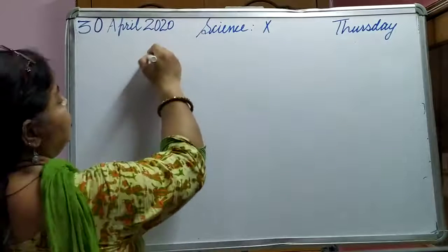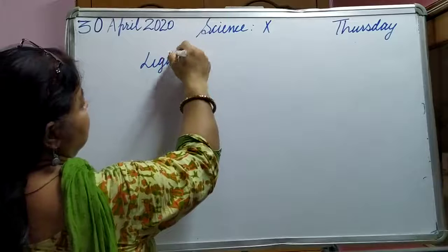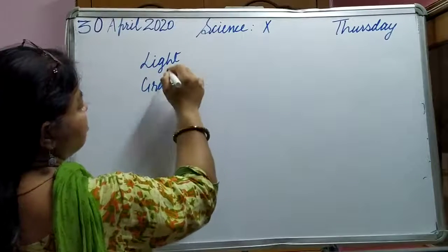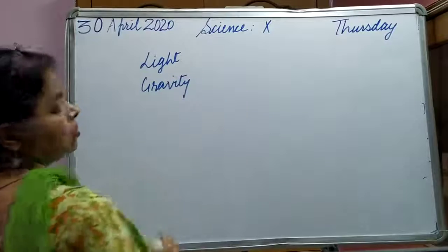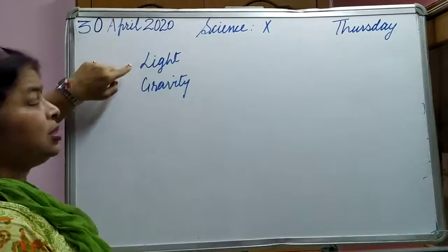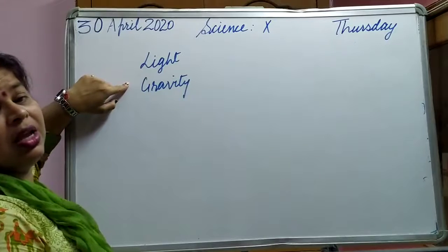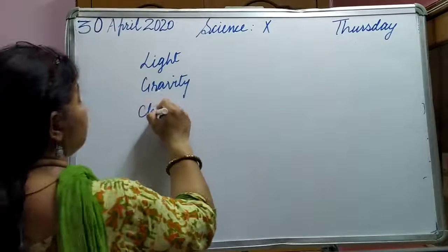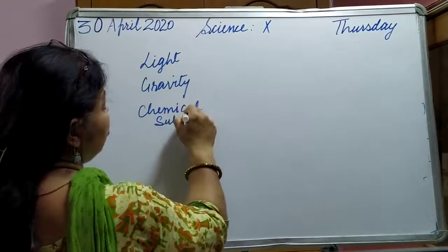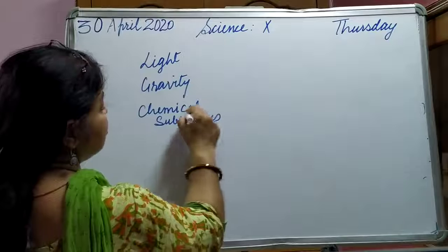Like light, gravity, and some chemical substances also act like a stimulus.